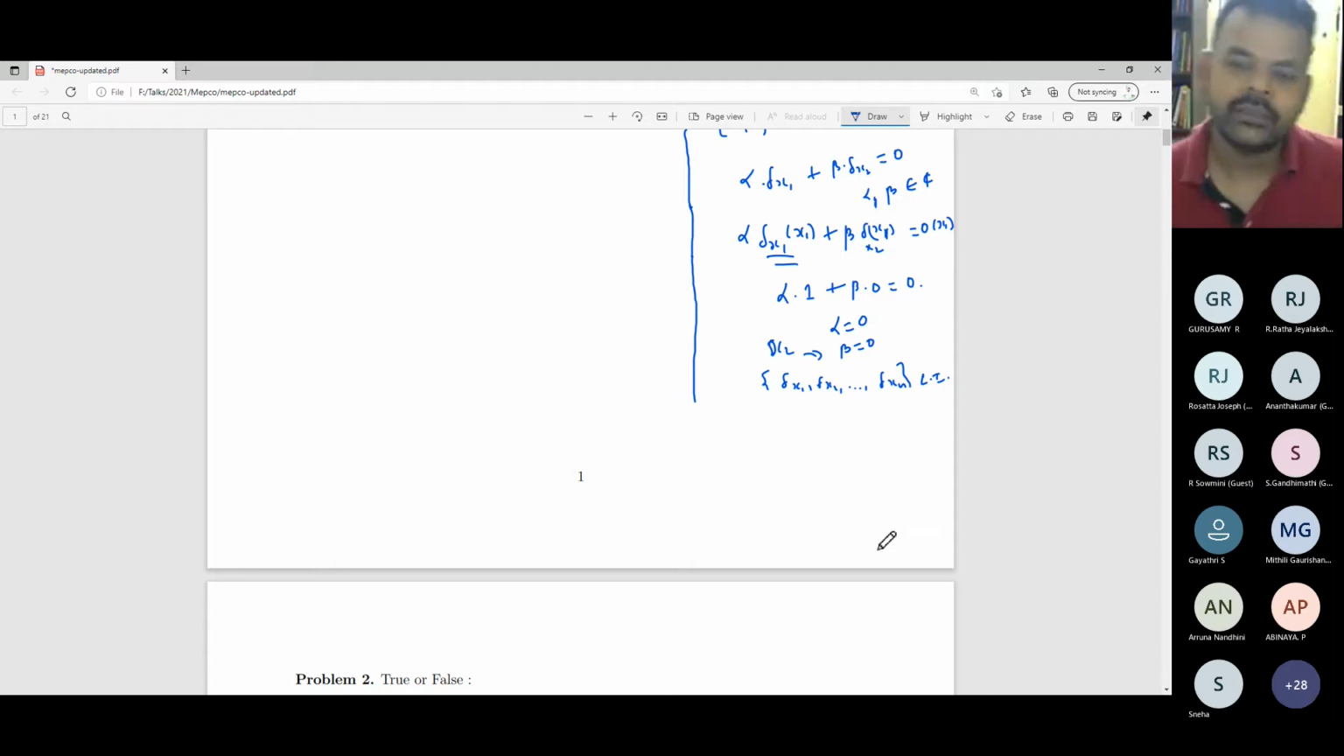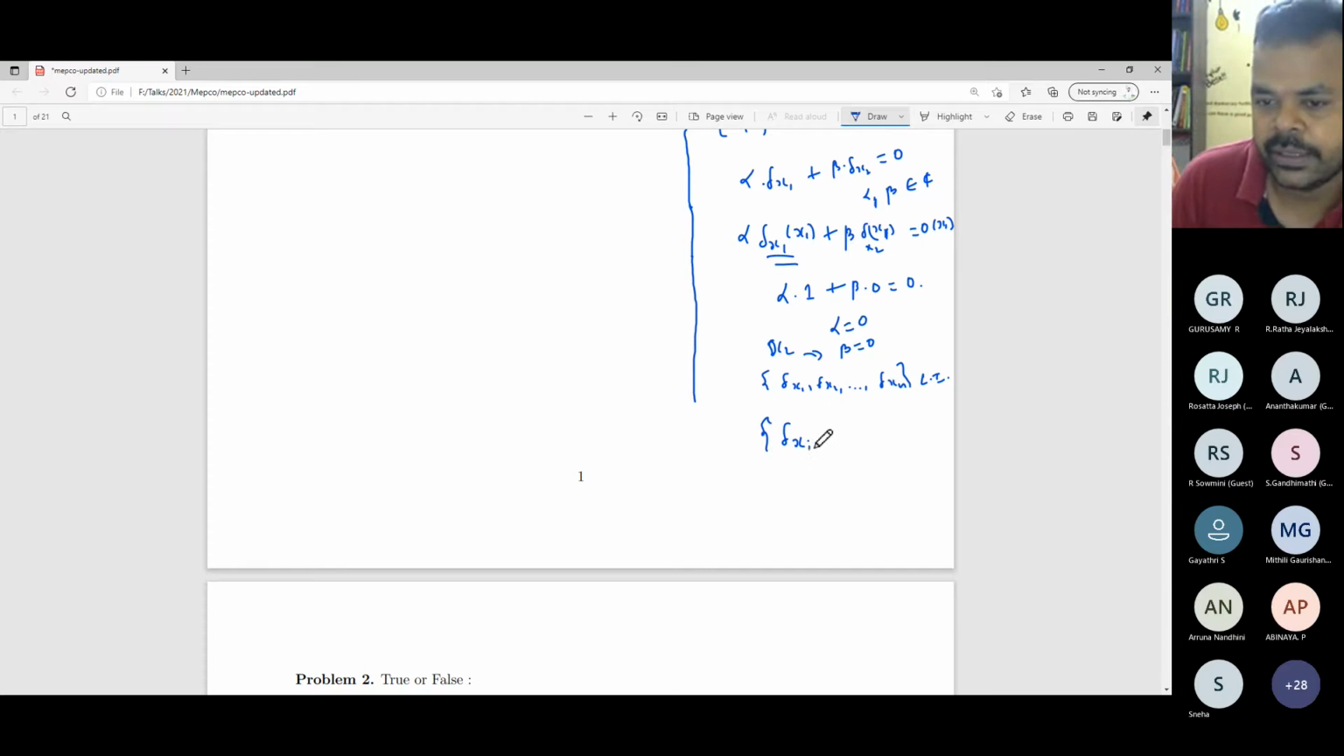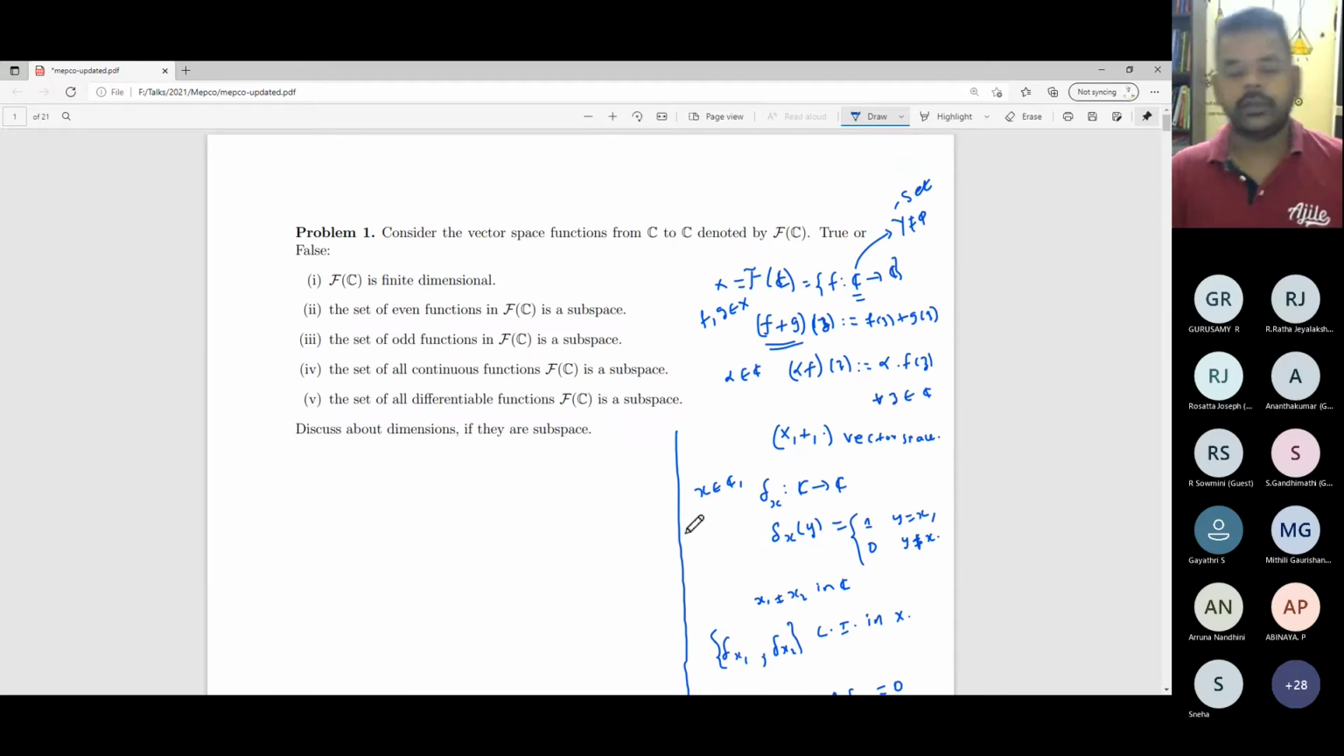You can show that this collection of all functions delta xi, such that i belongs to n, is linearly independent for any n. Does it solve the problem? Our question is whether this space is a finite dimensional space or not. One way is, we can convince ourselves that this space is not a finite dimensional space. The reason is proof by contradiction.